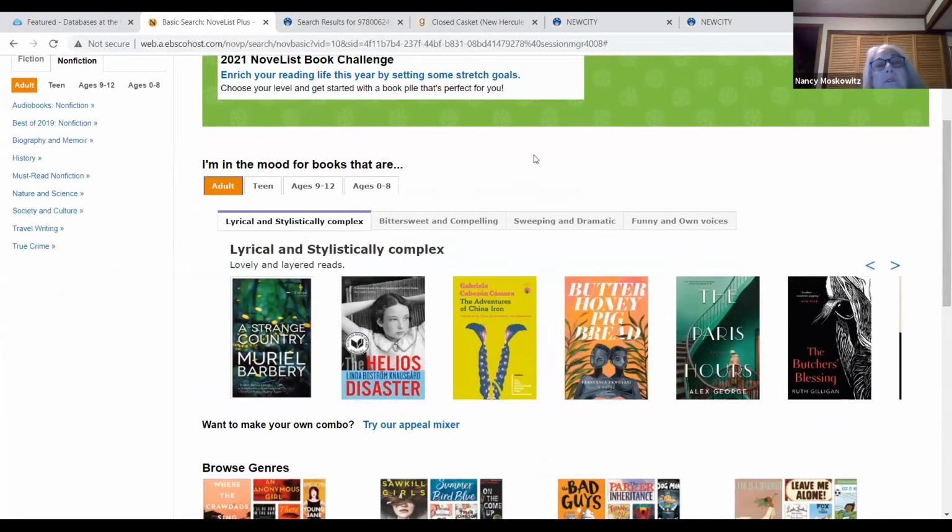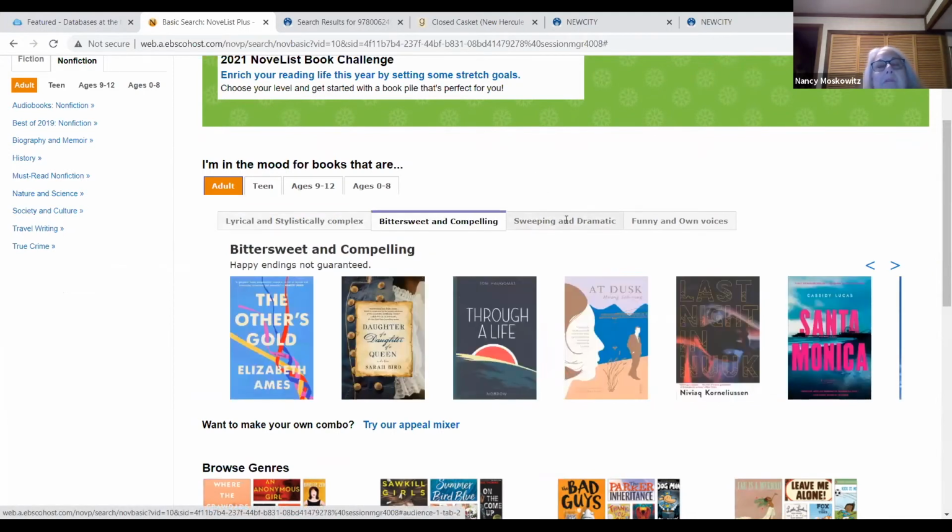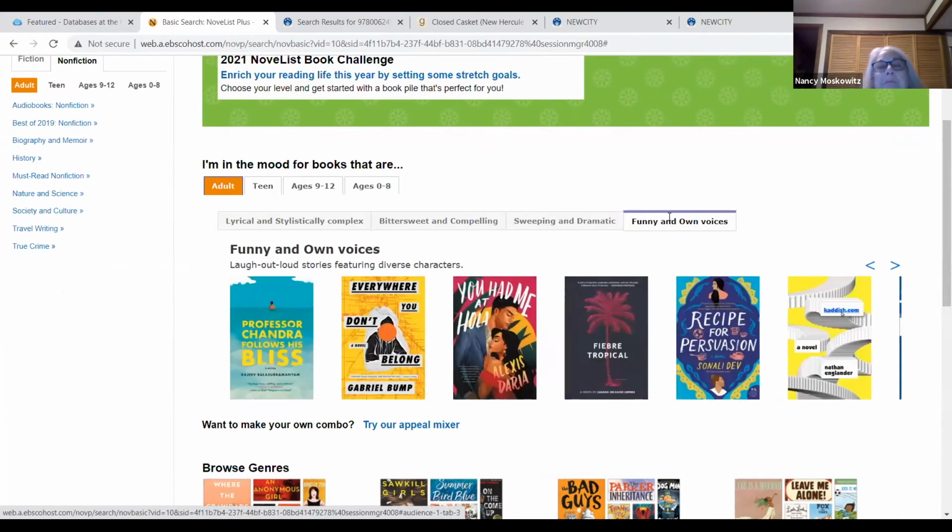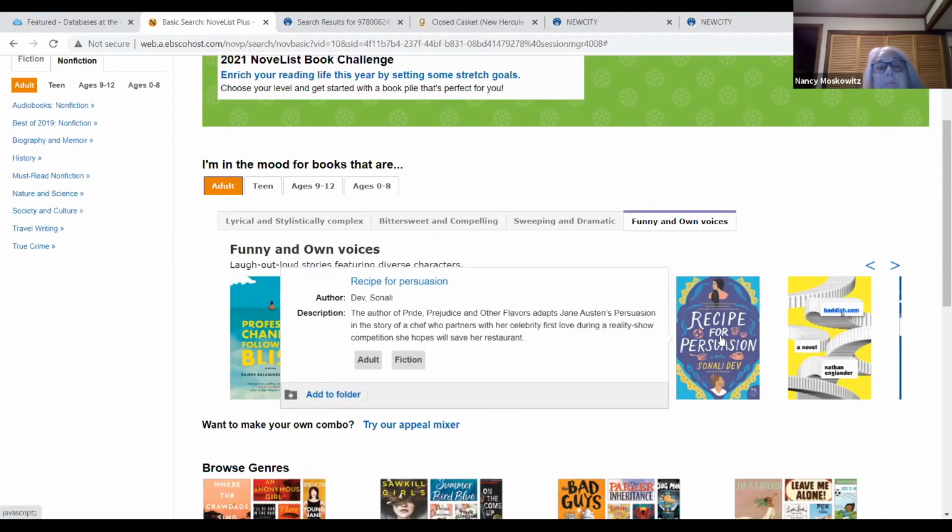On the first page here, it's something which is, to me, very important: I'm in the mood for books that are... Sometimes a book will appeal to you because of the mood that you're in. You want to read something that will take you away from your troubles or bring you back to the past, so you can actually choose one of these moods. Say you want to have a lot of laughs, you put funny in. Then you could look at the book.